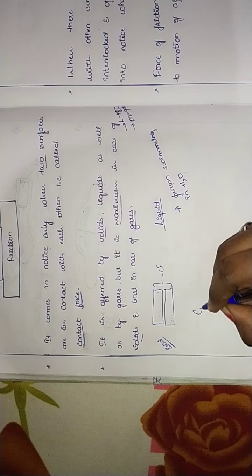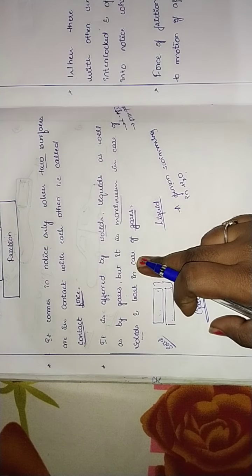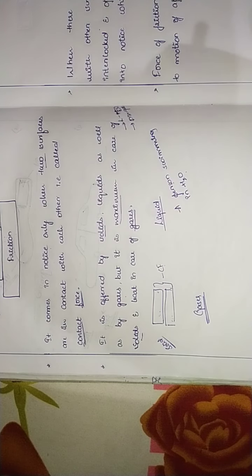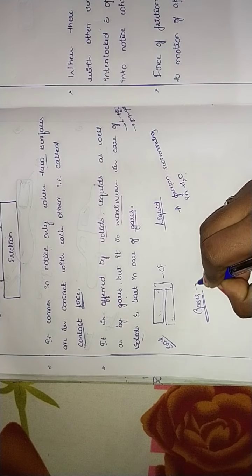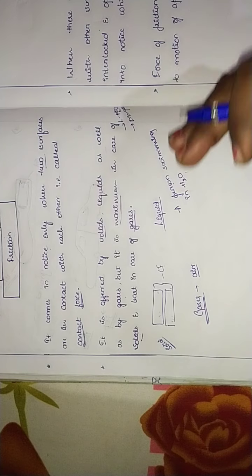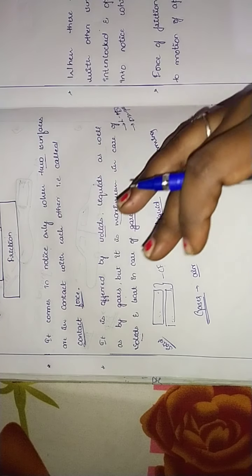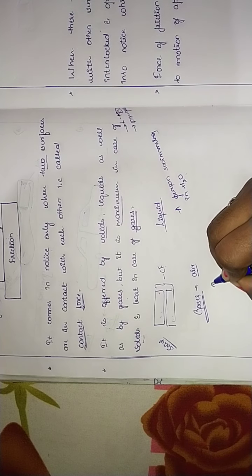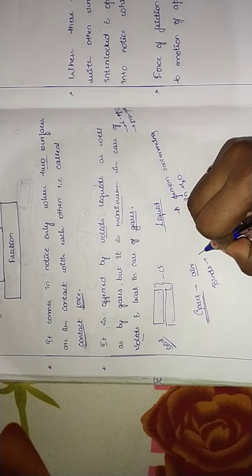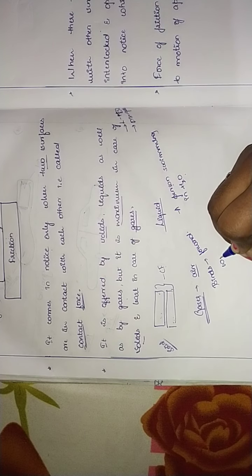So similarly, let us take for gases. In case of gases, it is least. It is mentioned here. It will be least in cases of gases. For gas, we will take air. The example for air is birds flying in air. Using the wings, they try to move forward. Birds, in order to move forward, use wings.